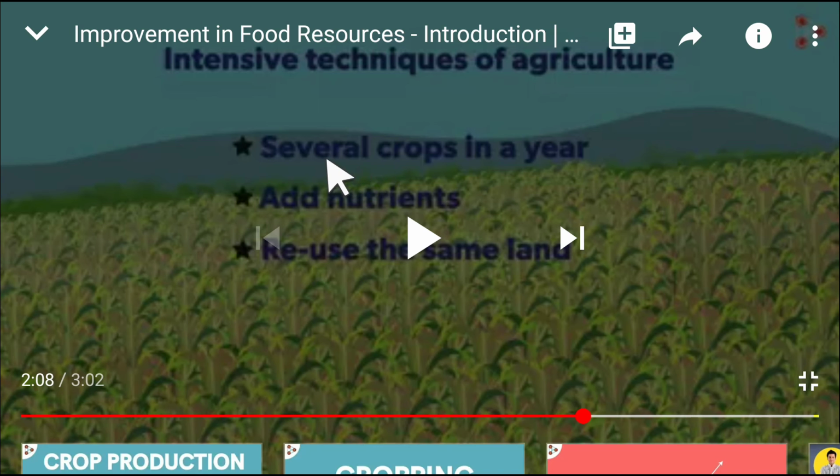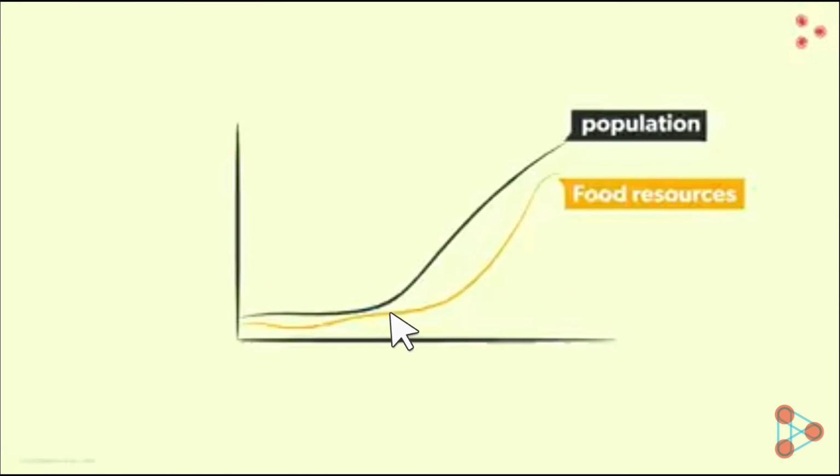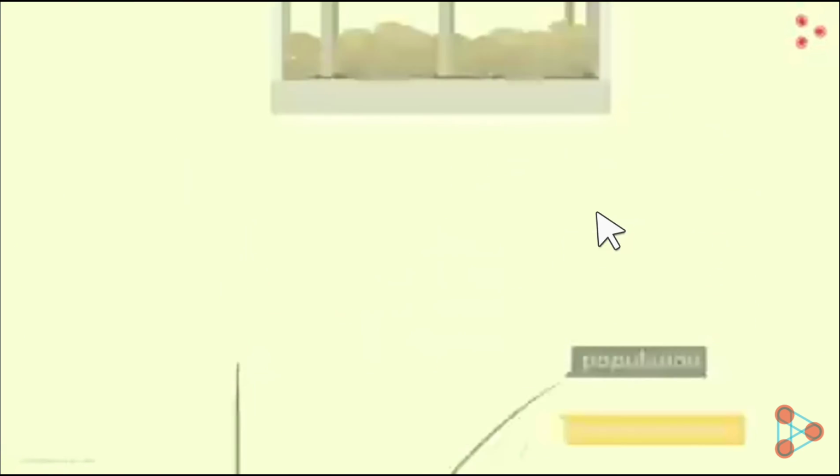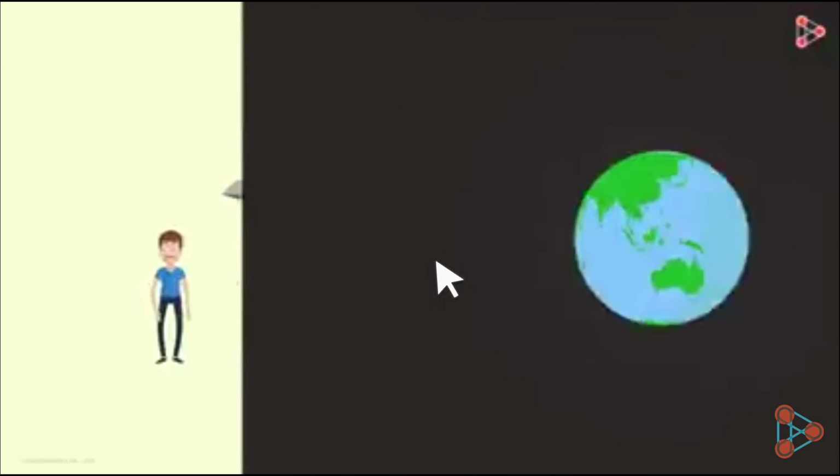Now you will tell me that the Indian farmer is already doing that. The Indian farmer is taking several crops in a year. He is adding nutrients to the soil, fertilizers or manure or whatever, and is reusing the same land. We are already doing this. And that is why we should know that probably this is not enough. Still we are falling short of providing enough food resources and we are not able to meet the demands. Granaries are probably not full.